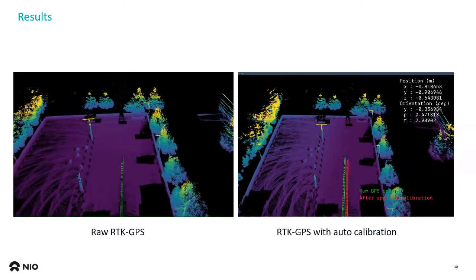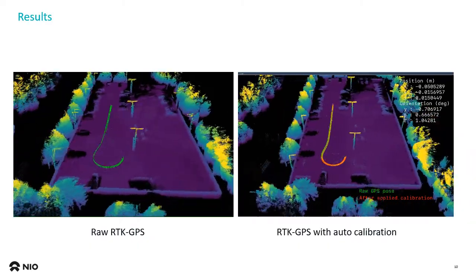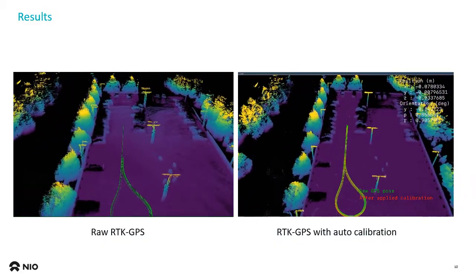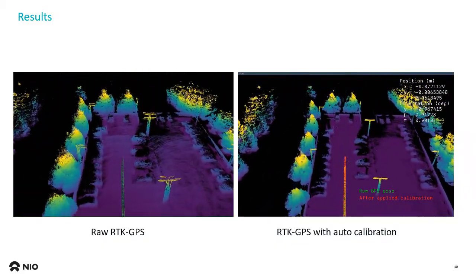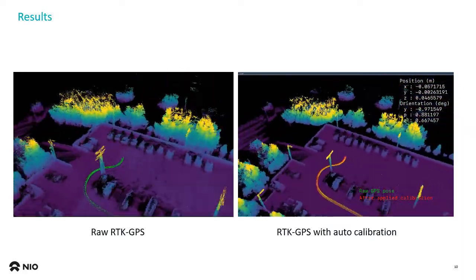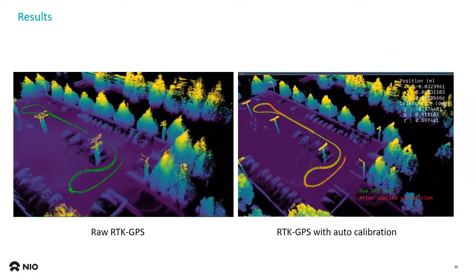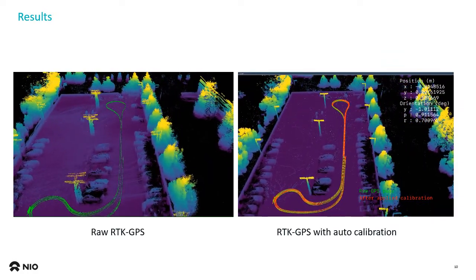This video shows the quality of the proposed auto-calibration by comparison with raw data. The left one shows the raw RTK GPS result without calibration, and the right one shows the result with calibration. On the left side, you can see duplicate ramps and trees, but on the right side you cannot. So we can recognize calibration is well performed.